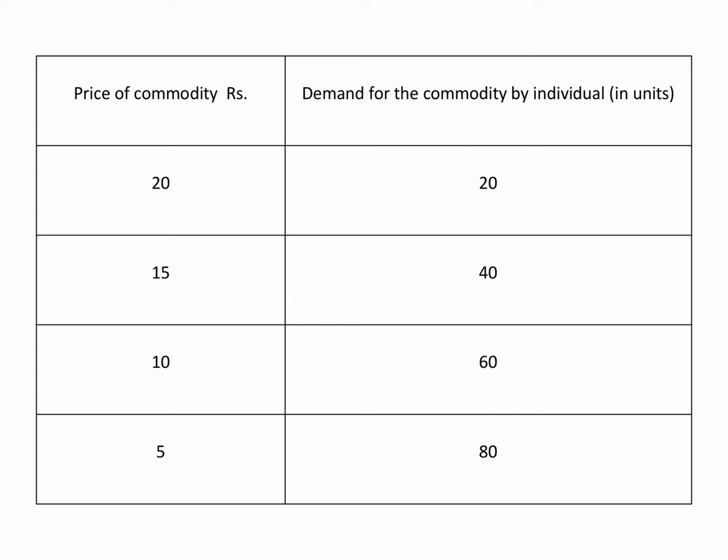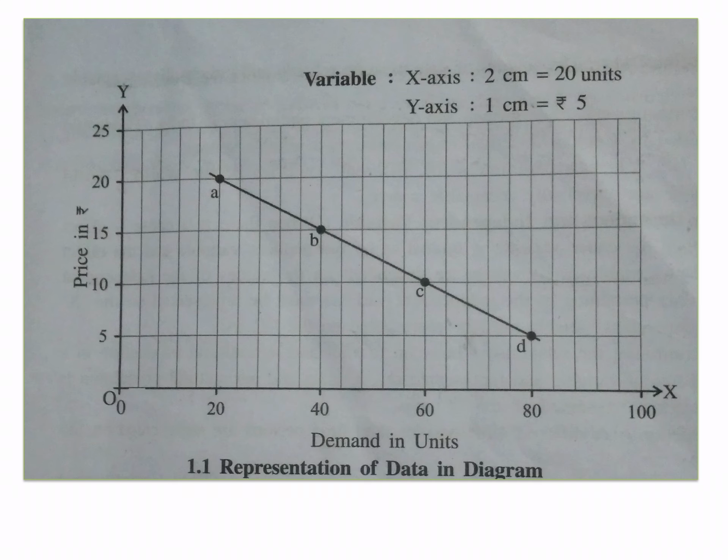At a price of 20 rupees per commodity, the demand is 20 units. When the price decreases to 15 rupees, the demand increases to 40 units. When the price decreases to 10 rupees, demand increases to 60 units. And when the price reaches 5 rupees, demand increases to 80 units. So it is an inverse relationship between price and demand.